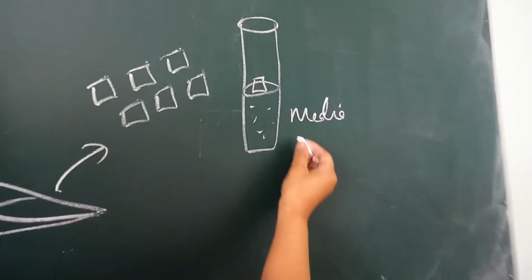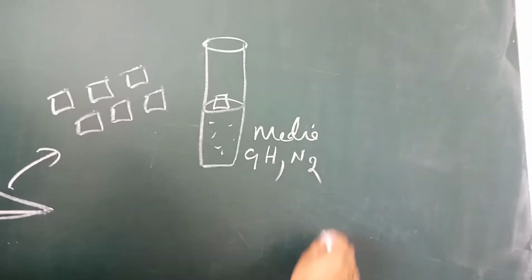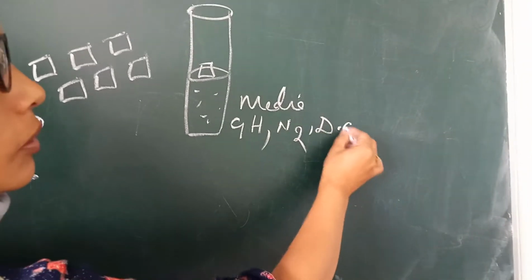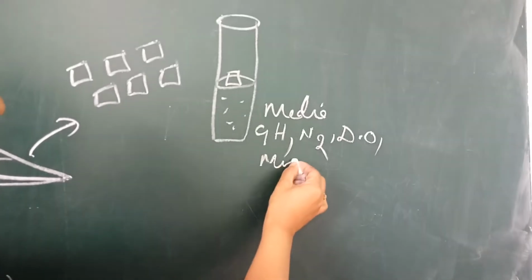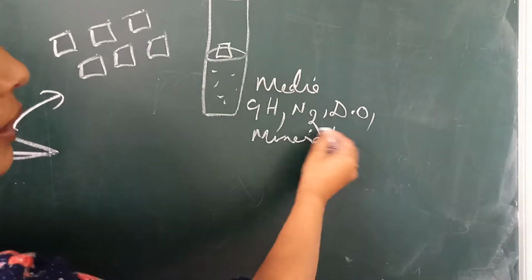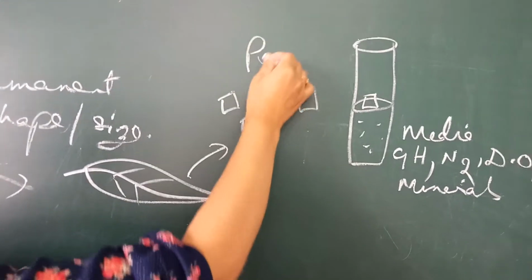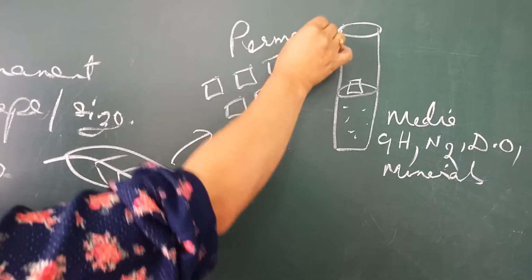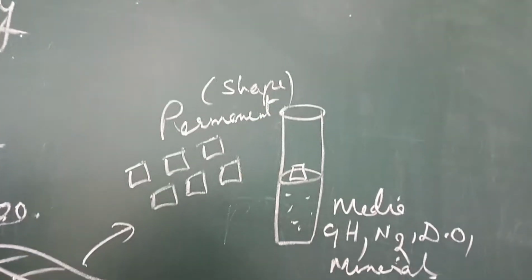What does it contain? It contains growth hormones, it contains nitrogen, it contains dissolved oxygen, it contains minerals. If I grow this leaf here, remember this leaf is permanent. It has achieved permanent shape.